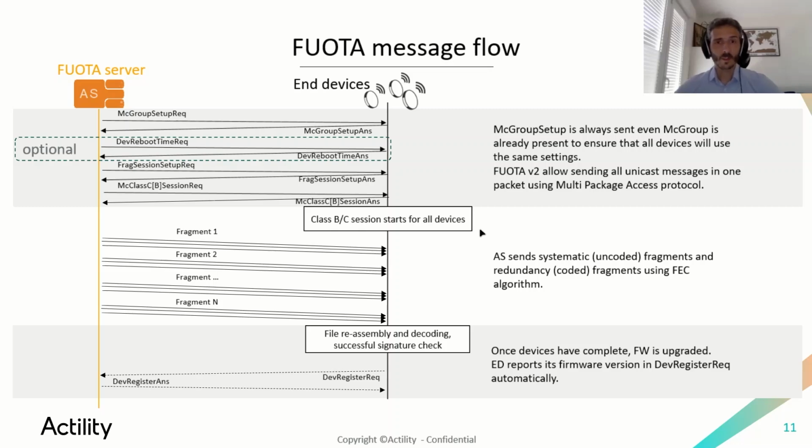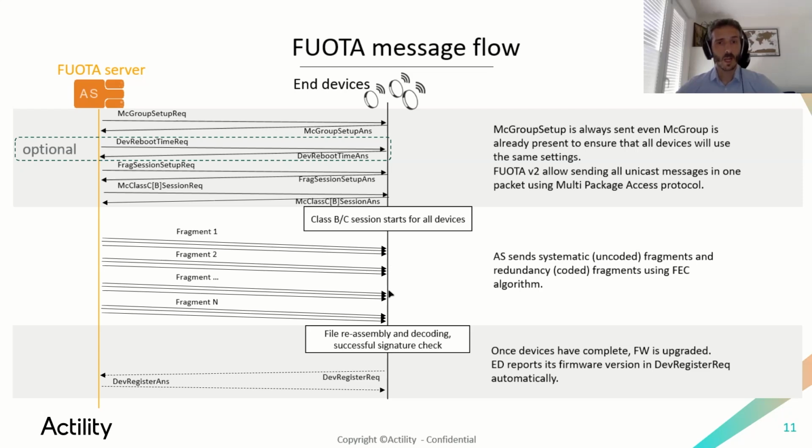Let's take an example. If a device misses fragment number 2, without redundancy, the FOTA server will have to send fragment number 2 again, and this fragment will have to be received by the device to be able to rebuild the target file. Whereas when redundancy is used, I mean FEC is enabled, with any coded fragment, the device will be able to recover the missing uncoded fragment. So it's much more efficient. That's why it's highly recommended to use FEC in campaigns.